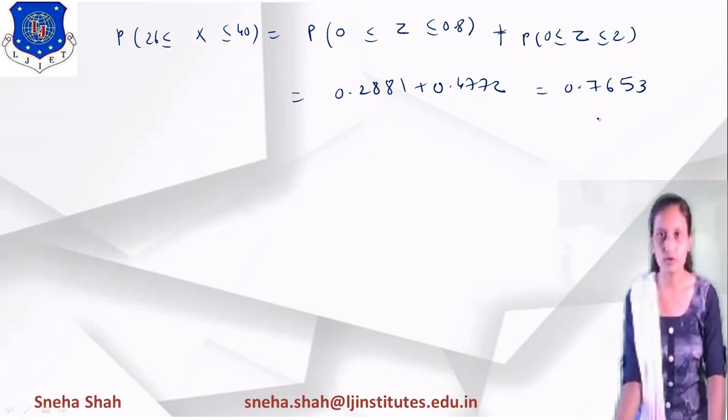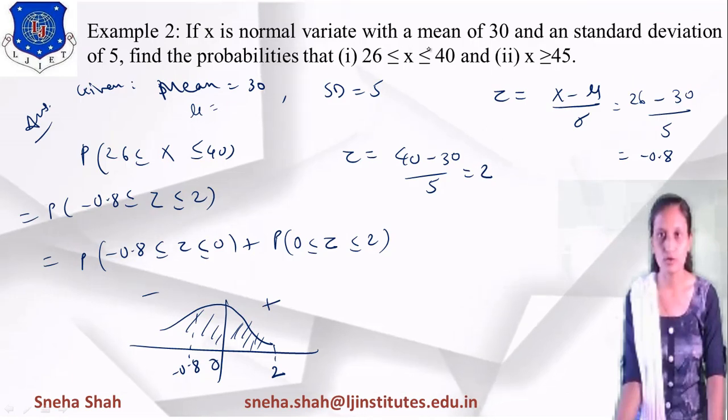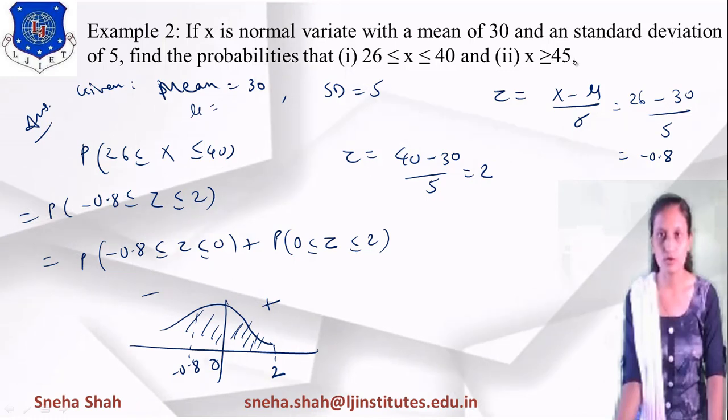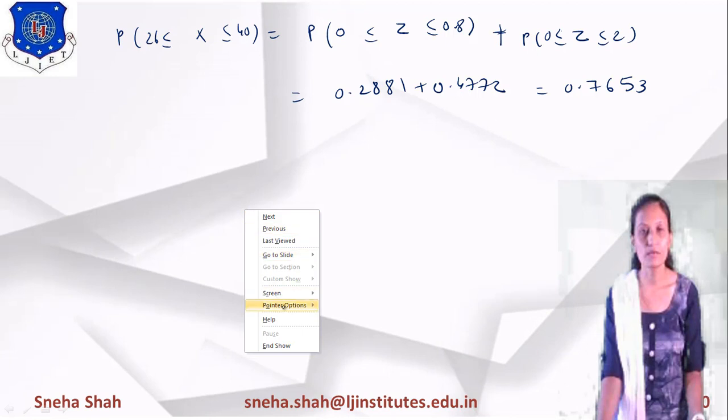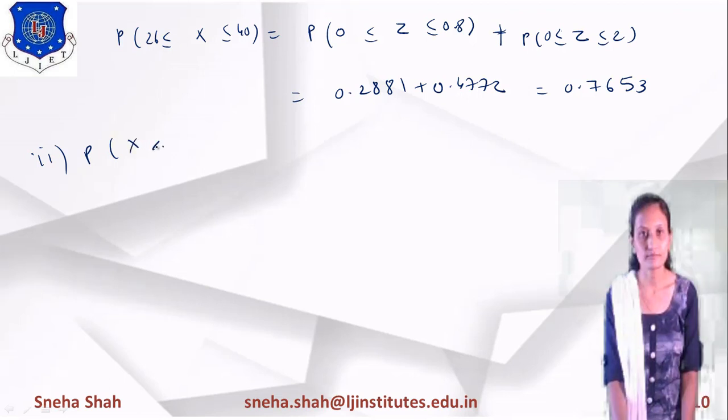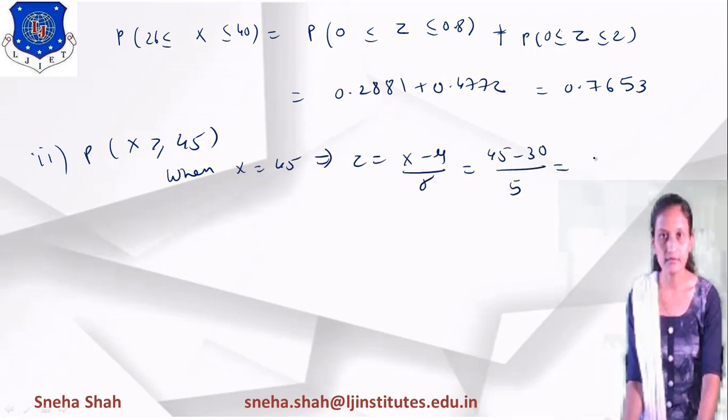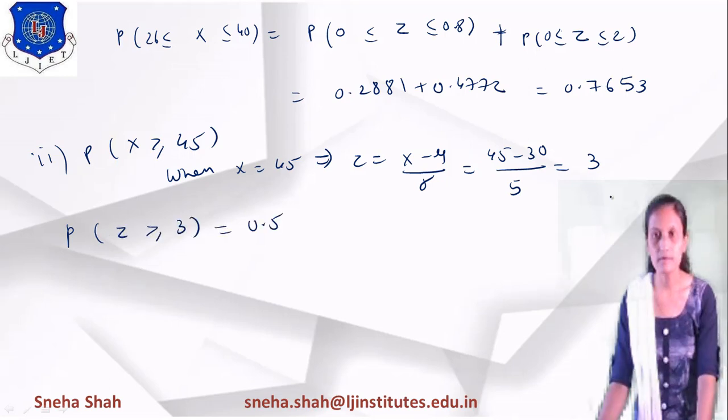Now the third thing we have to find is x greater than or equal to 45. So if I want to find the probability of x greater than or equal to 45, we take x equals 45. Then z equals x minus mu upon sigma. The value of x is 45, so solving this term, its value equals 3. So we have to find the probability of z greater than or equal to 3.